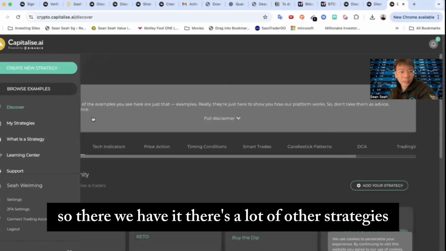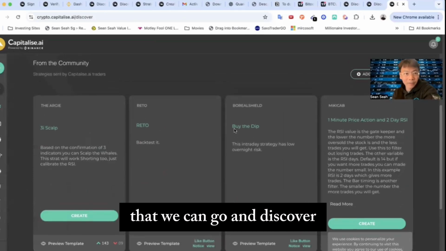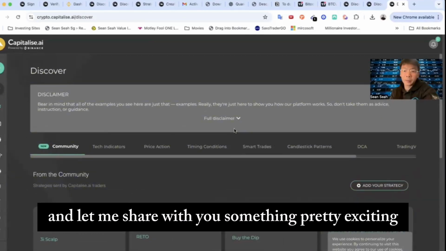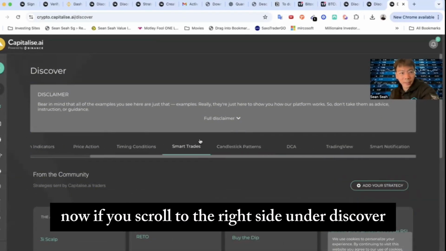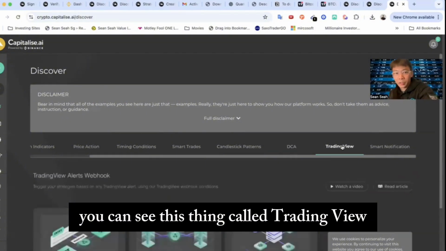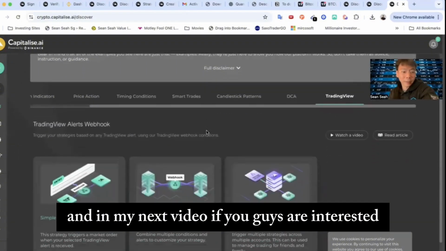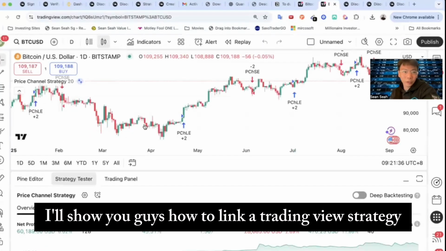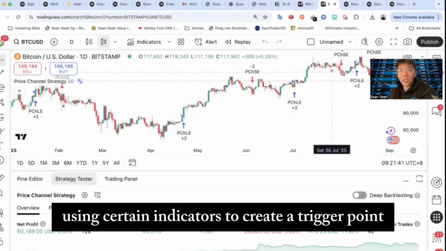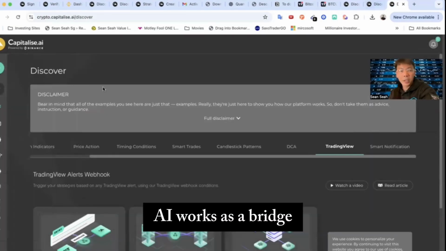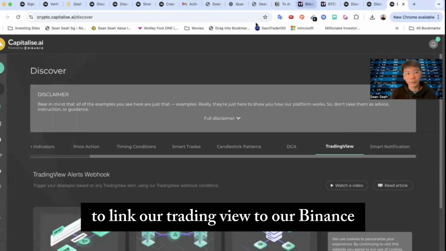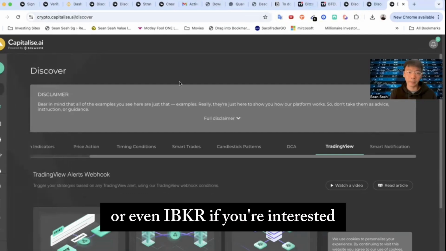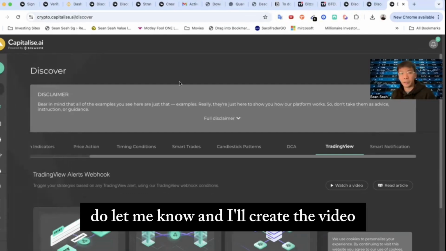So there we have it. There's a lot of other strategies that we can go and discover. And let me share with you something pretty exciting. If you scroll to the right side under Discover, you can see this thing called Trading View. In my next video, if you guys are interested, I'll show you how to link a Trading View strategy using certain indicators to create a trigger point. Meaning Capitalize.ai works as a bridge to link our Trading View to our Binance or even IBKR. If you're interested, do let me know and I'll create the video.